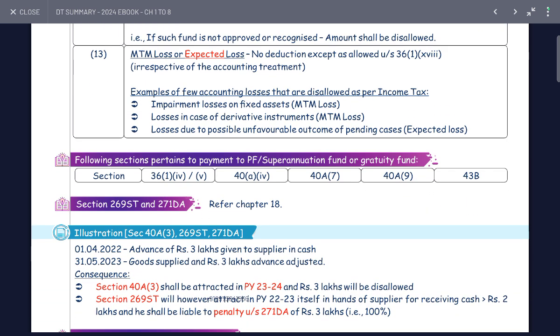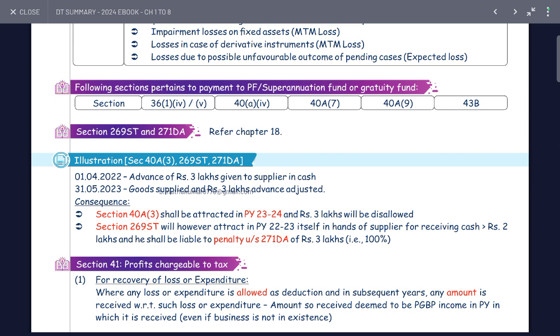The following sections cover the portion of payments to the EPF, superannuation fund and budget payments: Section 40A(7), 40A(9), 40(b)(3), 36(1)(iv), and 36(1)(v). Section 269ST, 269T, 271DA, Chapter XVIII.